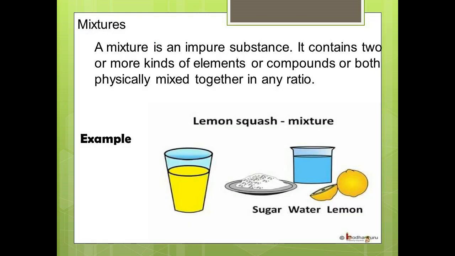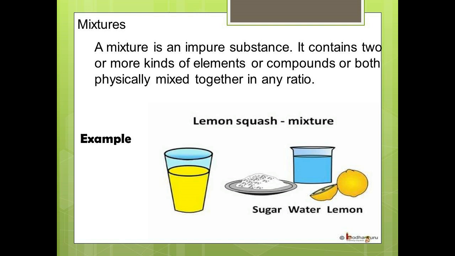Let's see impure substances, mixtures. A mixture is an impure substance. It contains two or more kinds of elements or compounds or both physically mixed together in any ratio. Here we have the example of mixtures.